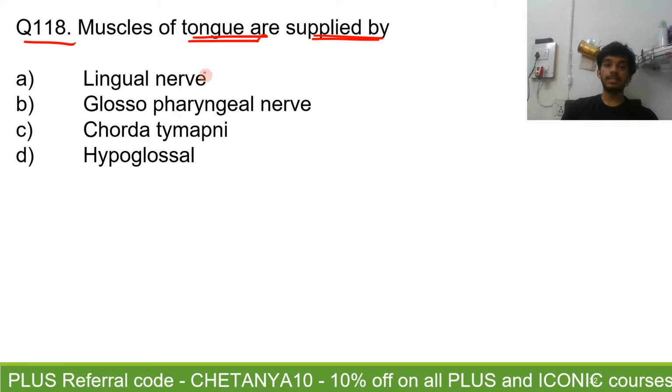The answer that you're saying is D. Muscles of the tongue are supplied by the hypoglossal nerve, all except the palatoglossus. Right? Absolutely true, Shravdeep. Absolutely true.